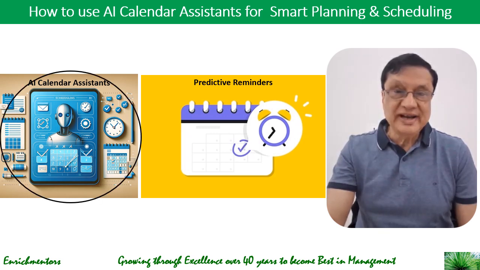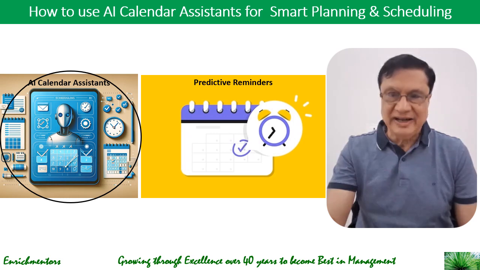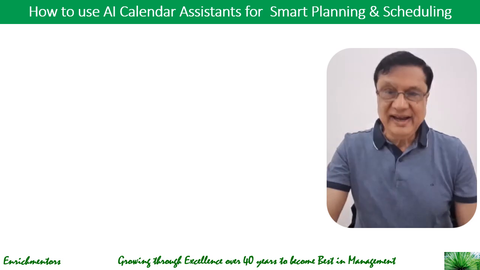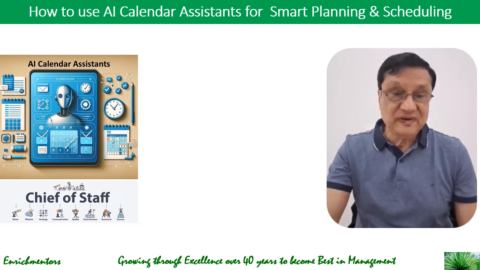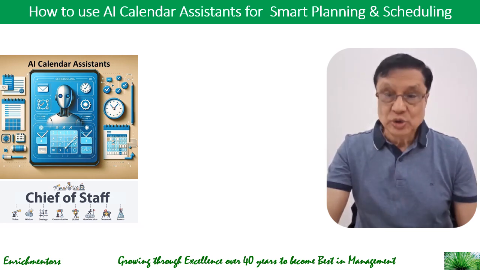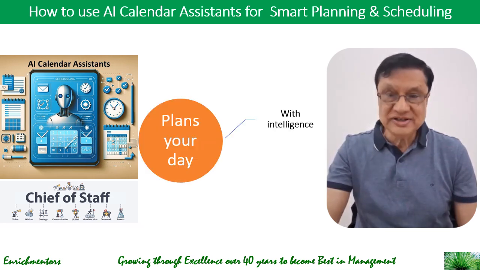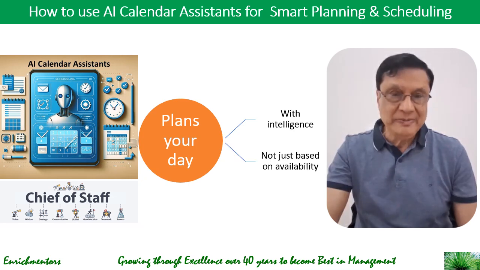So how do you think you can use AI calendar assistants for smart planning and scheduling? Any thoughts? AI calendar assistants are like having your own personal chief of staff. Can you believe that? Who plans your day with intelligence, not just based on availability. So you have time availability, but this tool works like your personal chief of staff to plan your day. Now, what are the ways you can use them for smart planning and scheduling? Let us take a look at them.